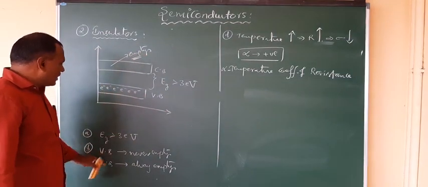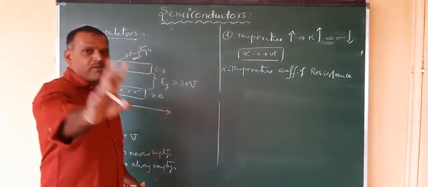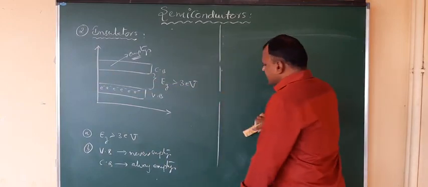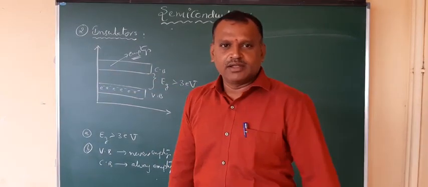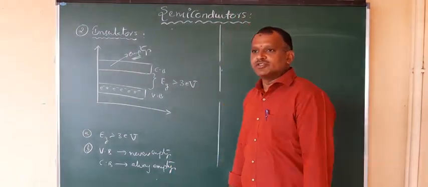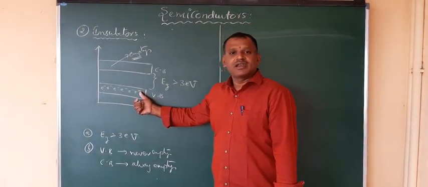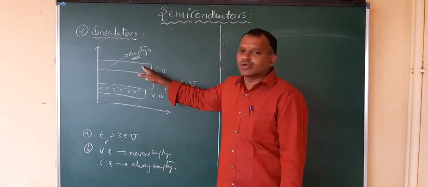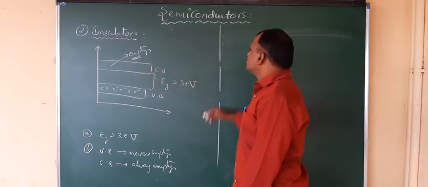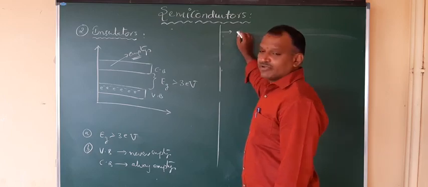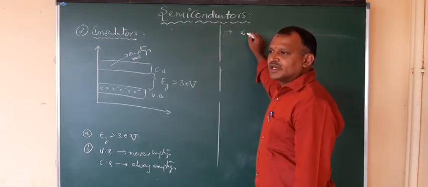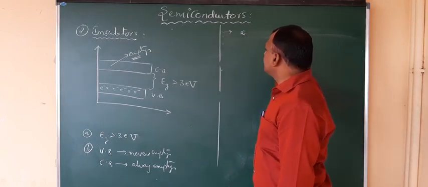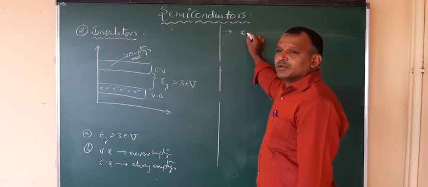When there are no electrons in the conduction band, it has no property of conduction. Because of that, there is no conduction at all at any temperature. Even if you increase the temperature, the electrons do not overcome this energy gap. They are unable to shift from the valence band to the conduction band. Now, what is the temperature effect on the resistance, alpha? Already it has very high resistance, so there is no effect of temperature.